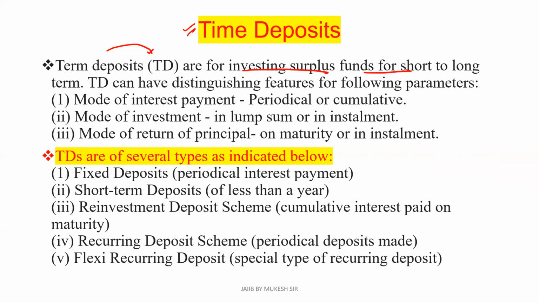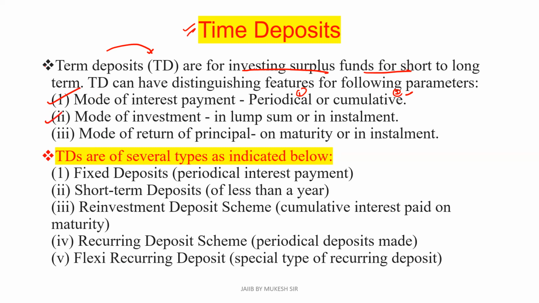First one, that is mode of interest payment. That is how you want the interest payment, either on a monthly basis, quarterly basis, half yearly or yearly basis. It depends upon case to case. Mode of interest payment is either periodic or cumulative. Periodic, that is after a specific period. Cumulative, that is at the end of the period. In the cumulative, more interest is paid.